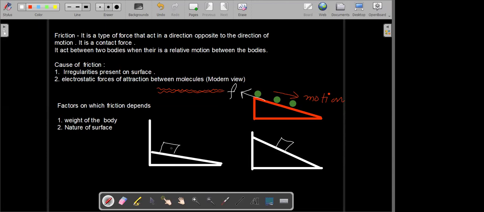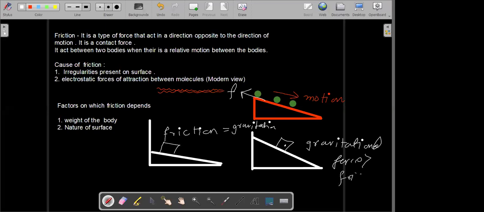In the first one, can I say that friction is equal to the gravitational force? That's why it's not moving. Yes. In the second one, which force is greater, gravitational force or frictional force? Gravitational force. Yes, in the second one, when it's moving, the gravitational force is greater than the frictional force. Got it?